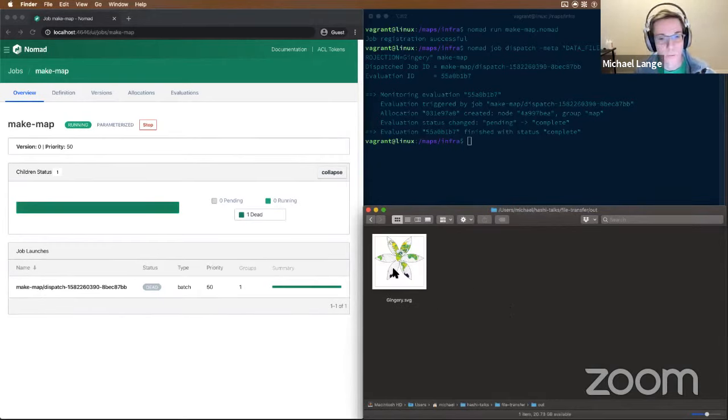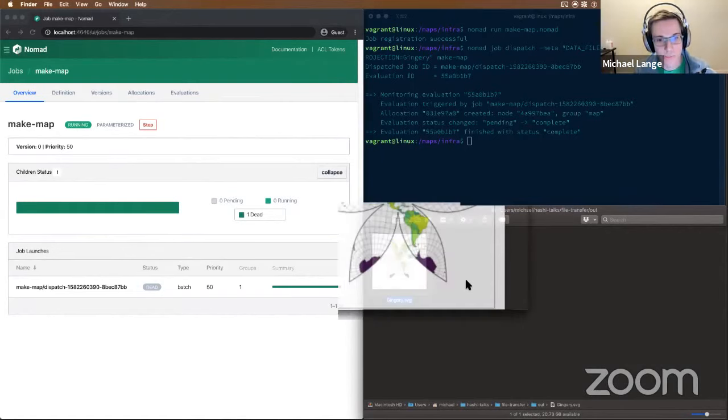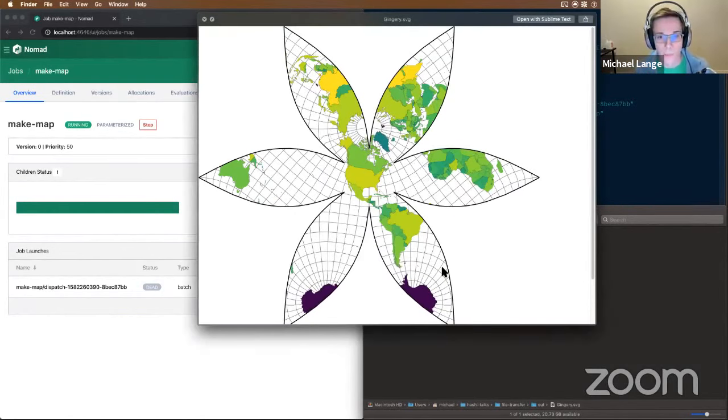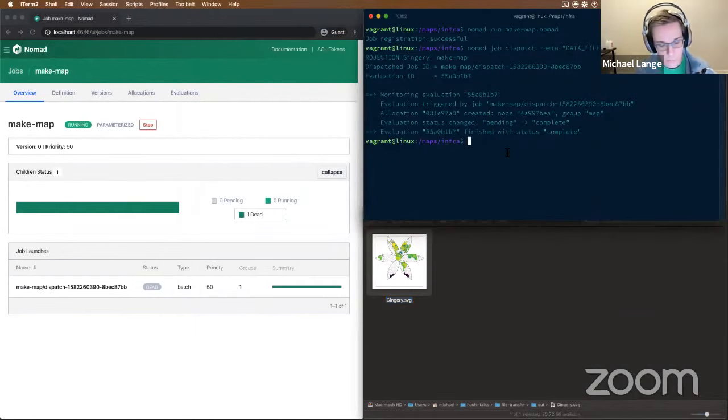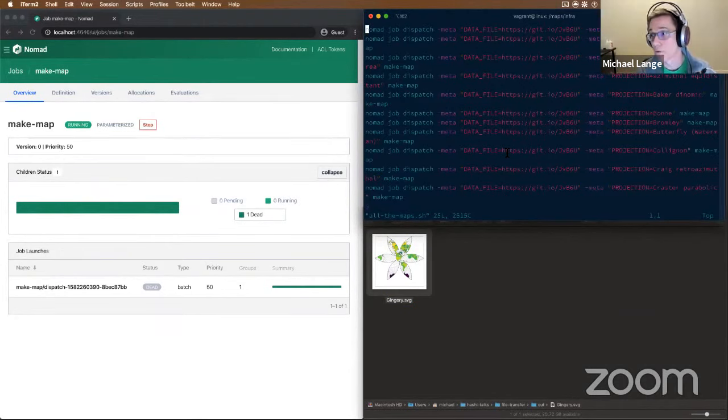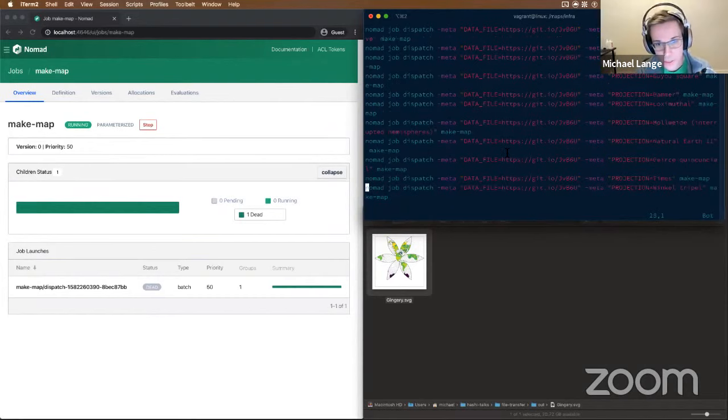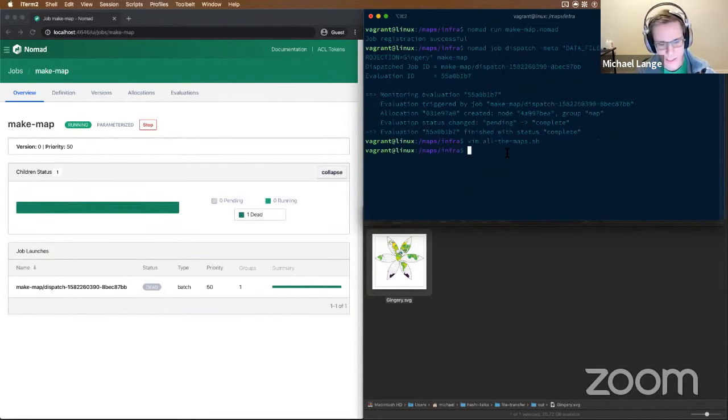All right, so job works. We have a projection. Here is a pretty beautiful map. It is colored based off of population data from 2005, because that's the file I found on the internet. Not exactly up to date. This projection, although pretty cool looking, is a little US centric for my taste. So I want to play with some more options. I know there are other map projections out there, so let's see. In fact, I want to see a lot of them all at once. I have this script here that's going to fire off 25 dispatch jobs at once. So yeah, let's just do it and see what happens, right?